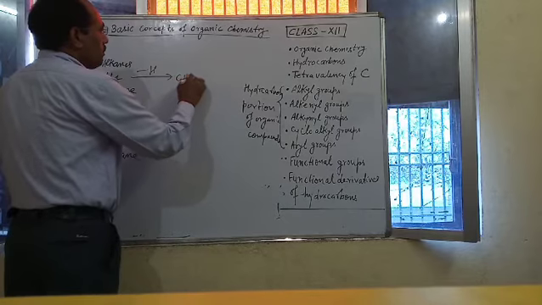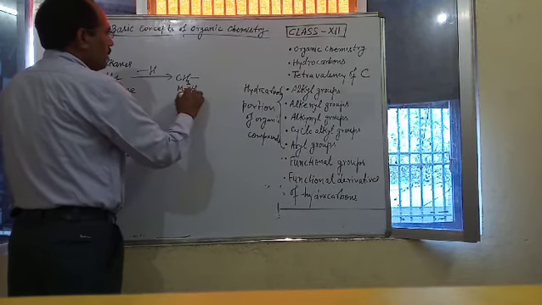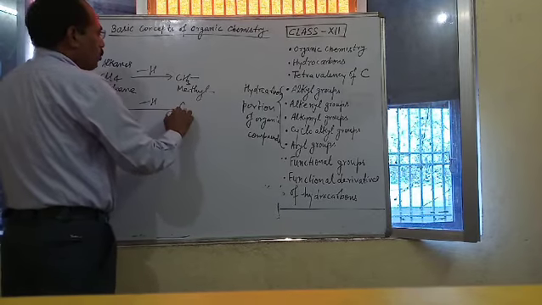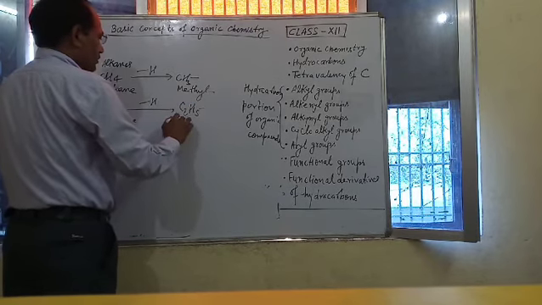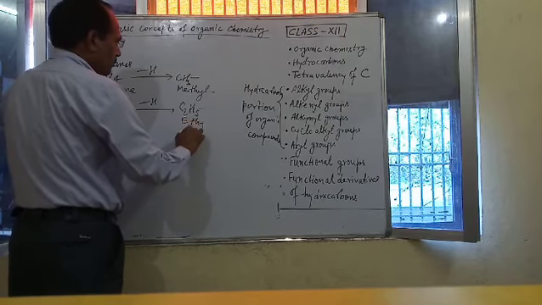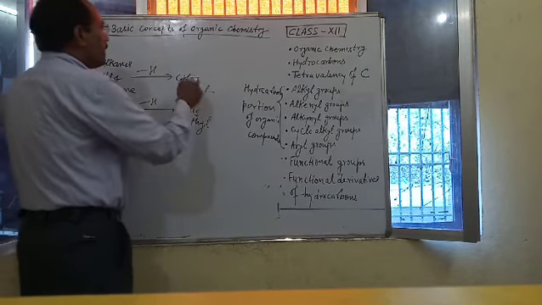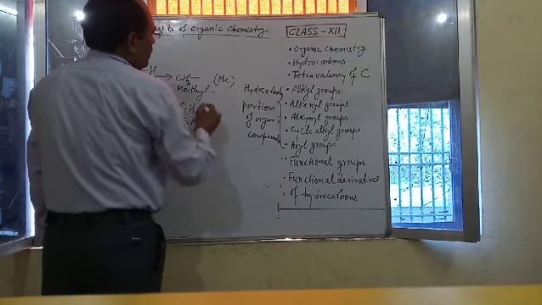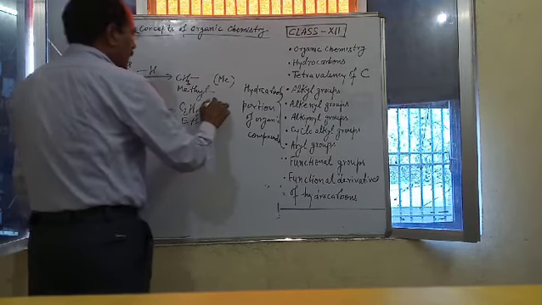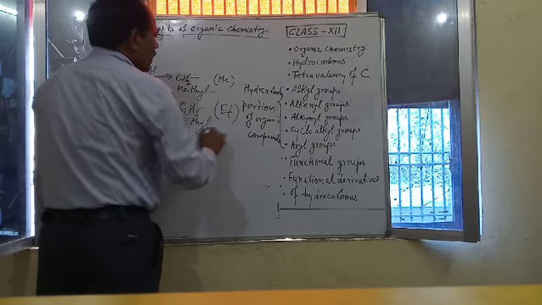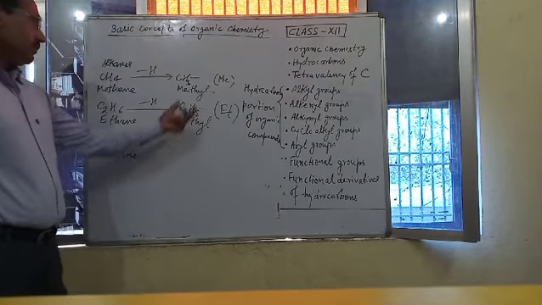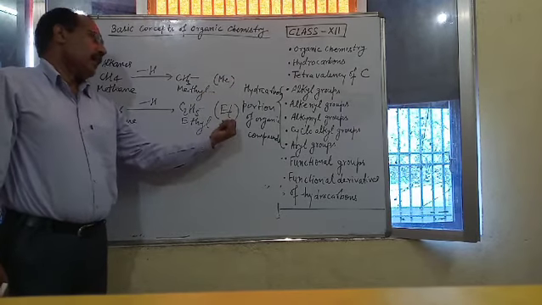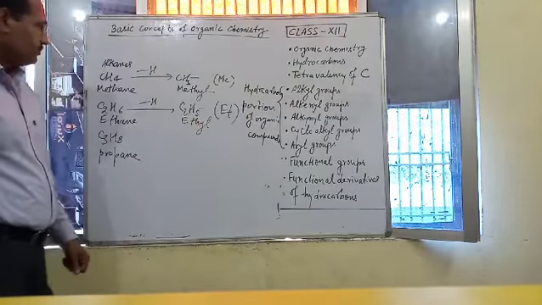So this is the methyl group, and this is the ethyl group. In organic compounds, the methyl group is also represented by Me, and Et is the ethyl group. This is the short notation of methyl group and ethyl group: Me for methyl and Et for ethyl.